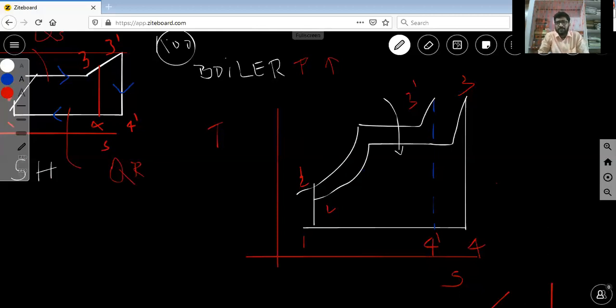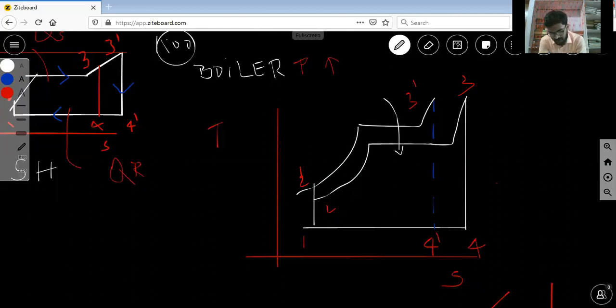So you introduce one more problem in this condition: the moisture content at the exit of the steam turbine is increased. Before, you were increasing temperature at constant pressure. Here, at heat addition, you increase the pressure and slightly increase the temperature also. Then you introduce more moisture at the turbine exit.